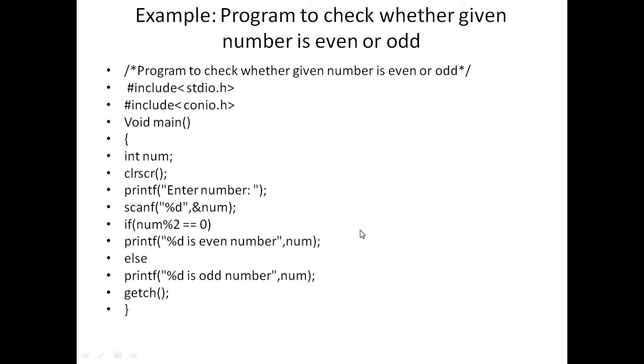So this is the simple example we have used here for the simple if else statement, and here we need to write the expression num mod 2. So rather than division, we check the remainder of that number, and if the remainder is 0 then the number is even, if the remainder is not 0 then the number is odd. So it is implemented by using the simple if else block.